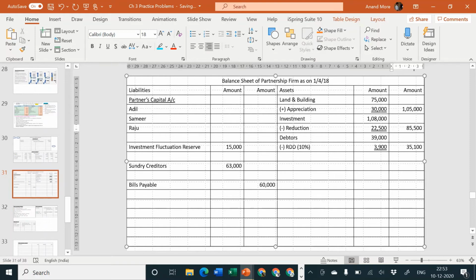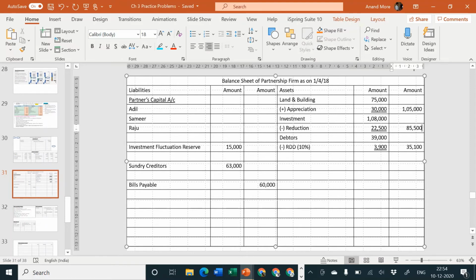Now listen here, if this problem would not have had investment fluctuation reserve on the liability side, then the entire reduction of 22,500 we would have transferred to our revaluation account debit side, saying that there is a reduction, a revaluation, a depreciation.